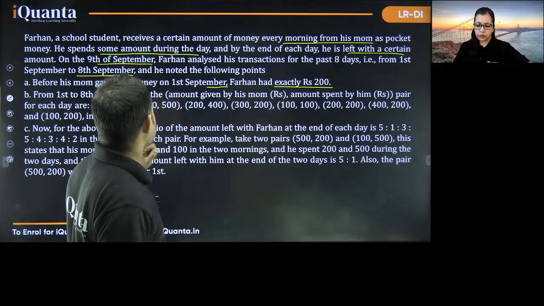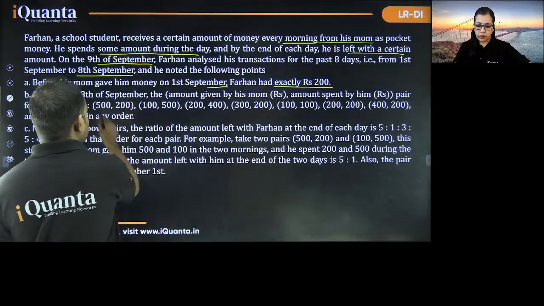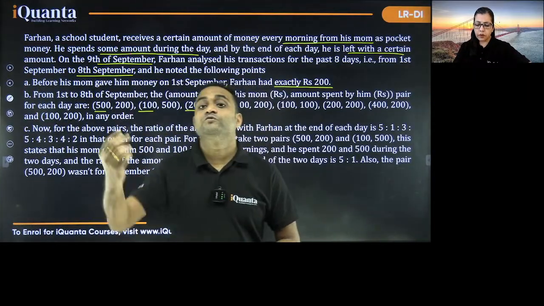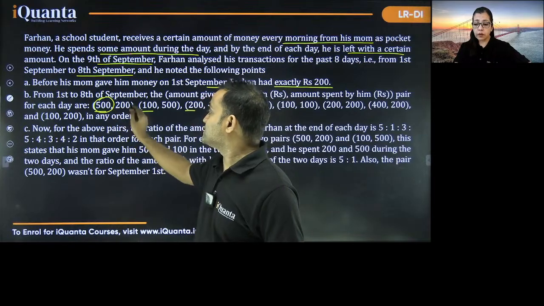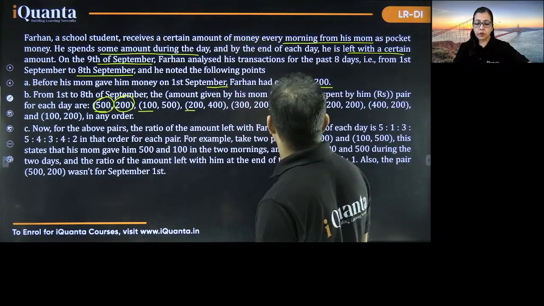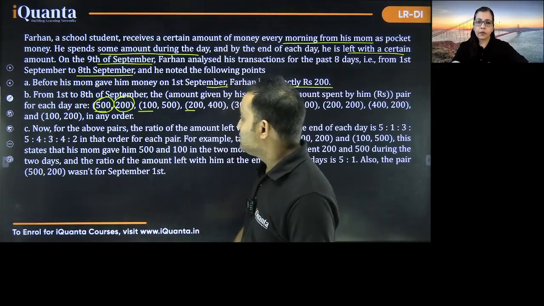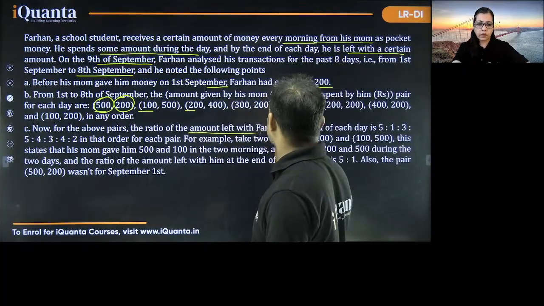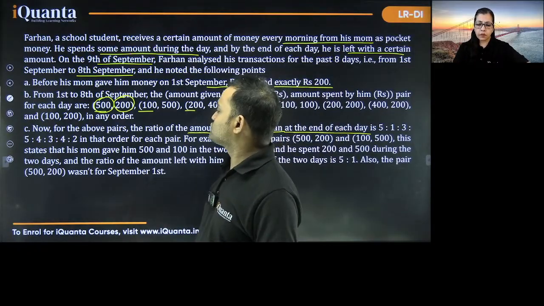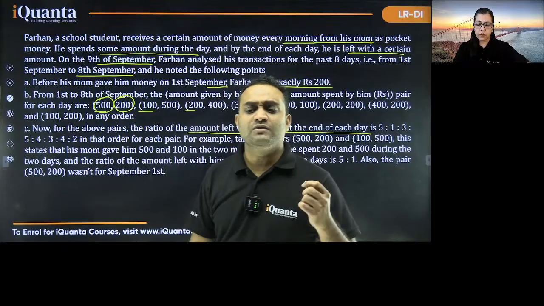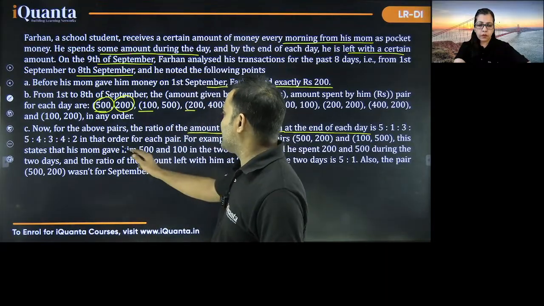Then comes the next one. From 1st to 8th September, the pairs of the amount given by his mom and the amount spent by him for each day are given. These pairs are random, not in order from 1st September to 8th September, right? These are the values, and then there will be some amount left at the end of the day, correct? Now for the above pairs, the ratio of the amount left with Farhan at the end of each day is 5:4:3:4:2. Means if you are able to find one amount, you are able to find the rest of the amounts, right? In that order for each pair.